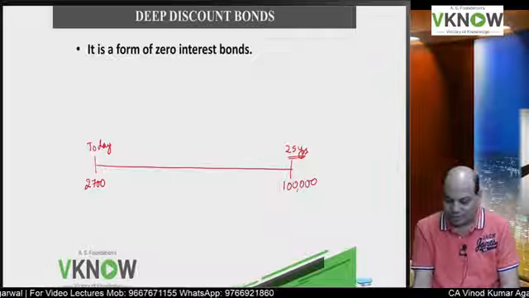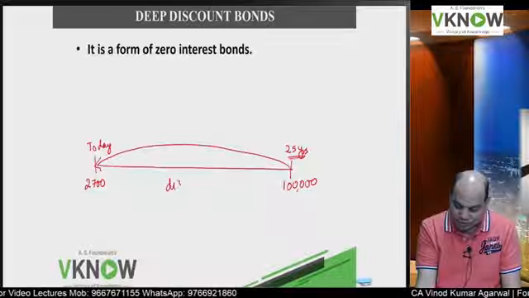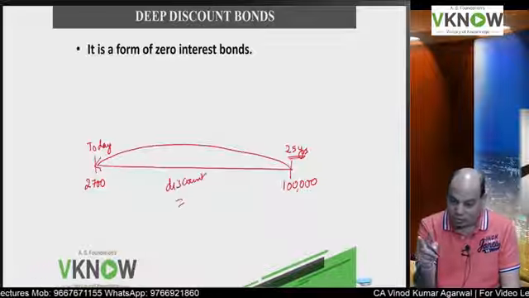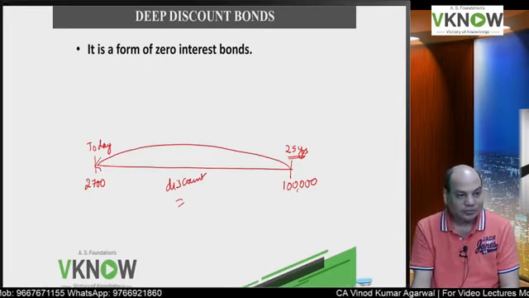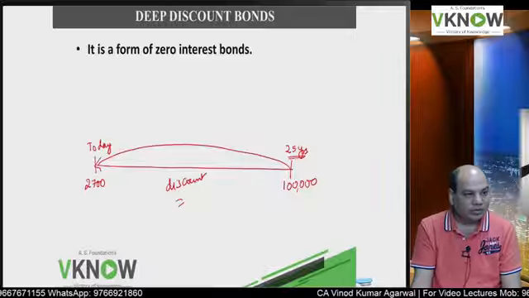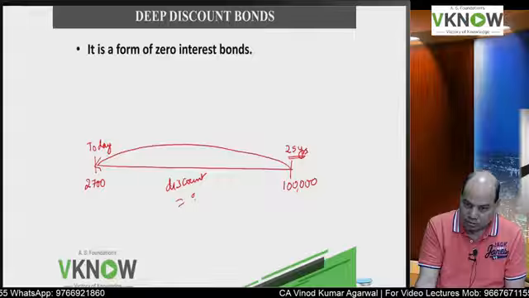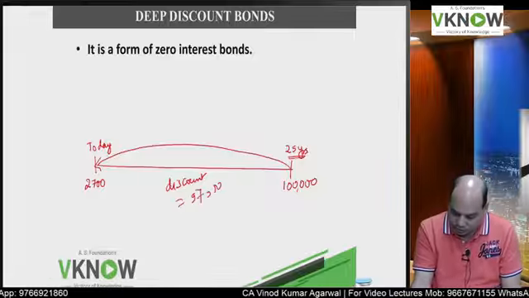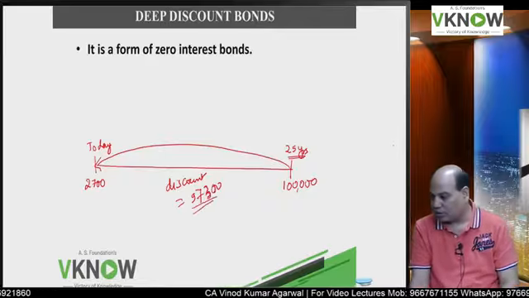How much is the discount? 1 lakh face value bond, they are issuing at 2700. What is the discount? 97,300. Very good. So students in the class are saying 97,300.